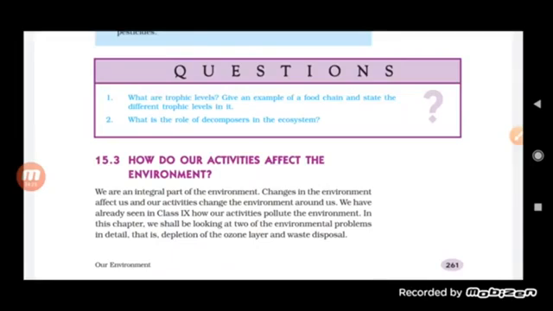Then what is the role of decomposers in the ecosystem? Basically they help in cleaning the environment. If there were no decomposers, there would be no conversion of the higher animals into smaller ones. Ultimately they help in cleaning the environment as well as providing nutrients to the soil. This is the role of the decomposers in the ecosystem. So this is about the producer, consumer and decomposers.